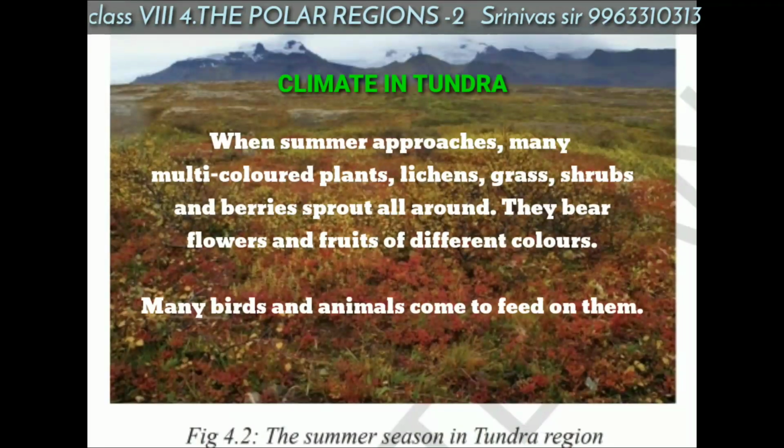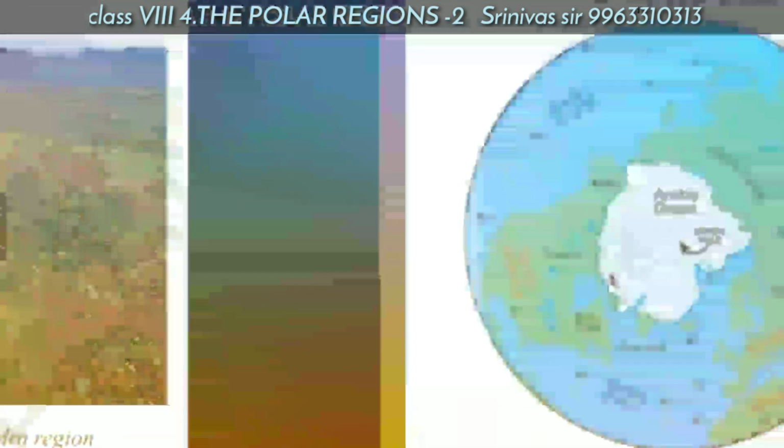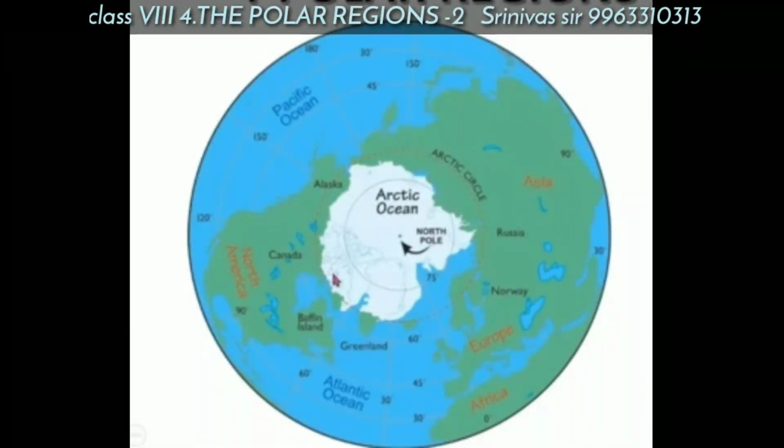When summer season approaches, many multicolored plants, lichens, grass, shrubs and berries sprout all round. They bear flowers and fruits of different colors. The birds and animals which migrated to other regions return to this region during the summer season. These are the details which we have already discussed in part 1.